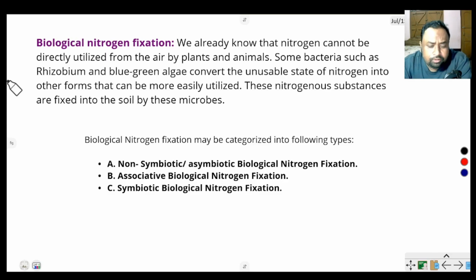Then biological nitrogen fixation. Biological means the nitrogen fixation occurs in the presence of some microorganism. Biological nitrogen fixation is the main process of nitrogen fixation on earth. There are three types of biological nitrogen fixation: non-symbiotic or asymbiotic, associative, and symbiotic nitrogen fixation.